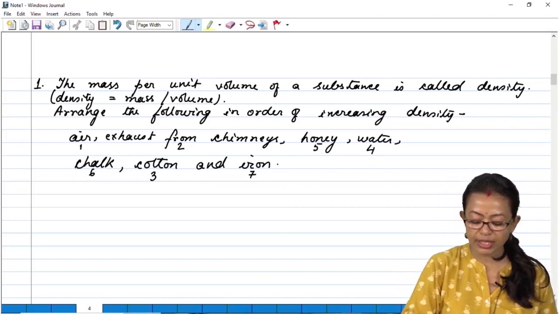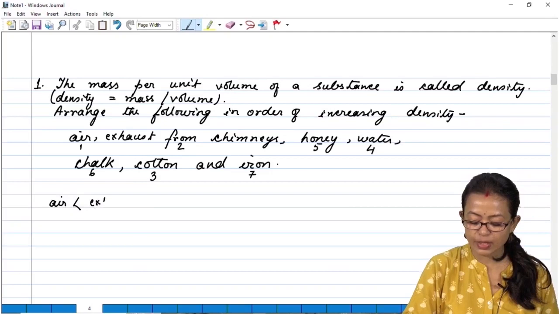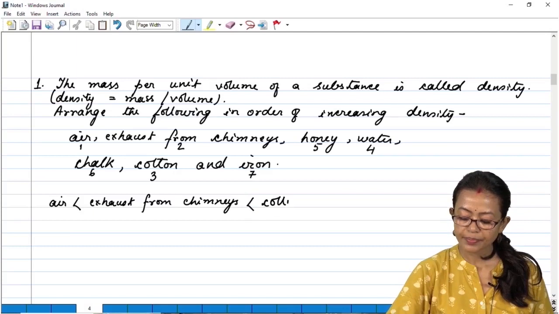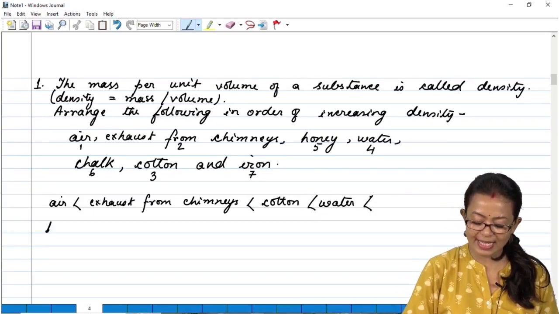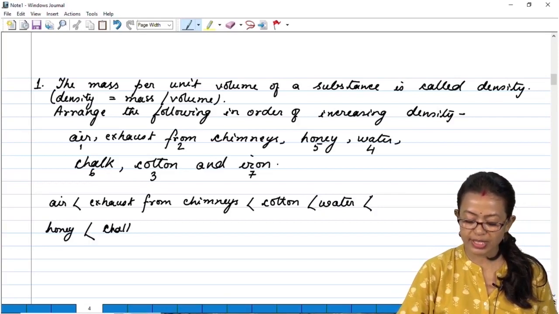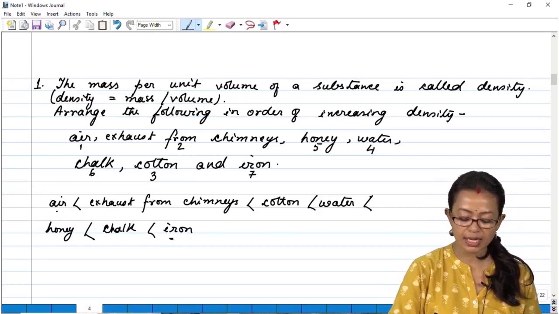So air is less dense than exhaust from chimney, then cotton, which is less dense than water, then water is less than honey. After that we find chalk, which is less dense than iron. So amongst them, the most dense substance is iron, whereas the least dense substance is air.